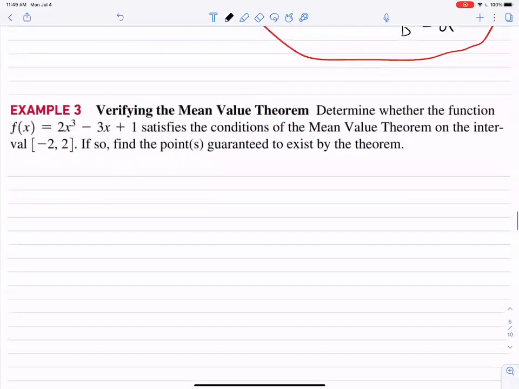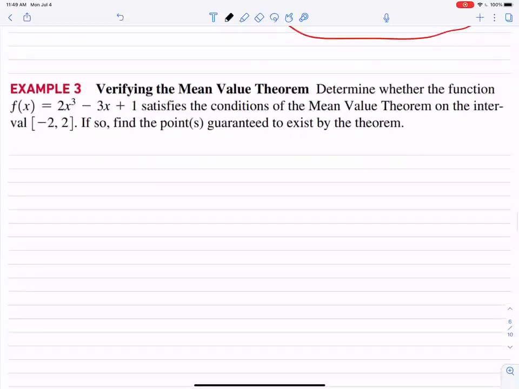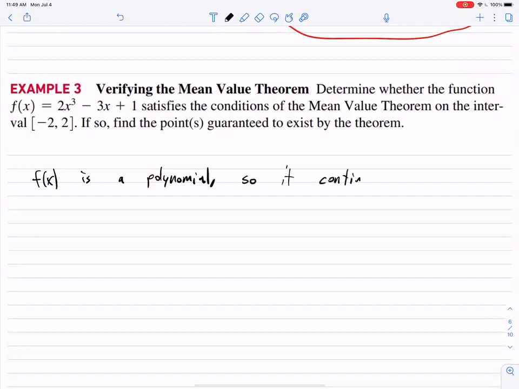Let's use it. Determine whether the function satisfies the conditions of the mean value theorem on the interval. If so, find the points guaranteed to exist by the theorem. In order to satisfy the conditions, it needs to be continuous and differentiable on this interval. And that's fine. It's a polynomial, right? So f of x is a polynomial, so it is continuous and differentiable everywhere. So that's fine. It satisfies that.